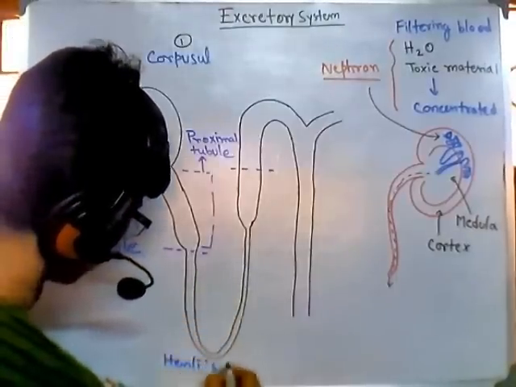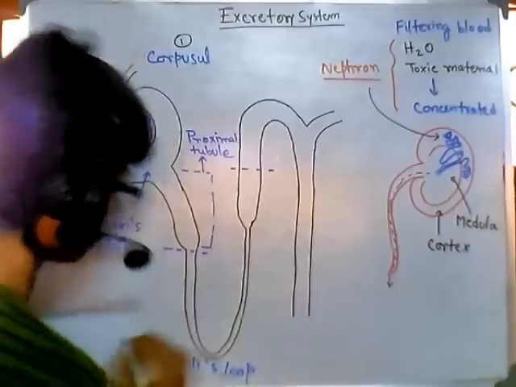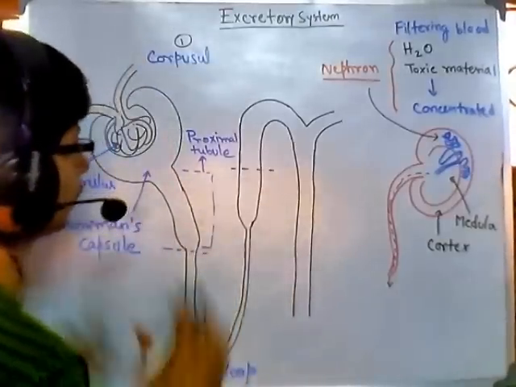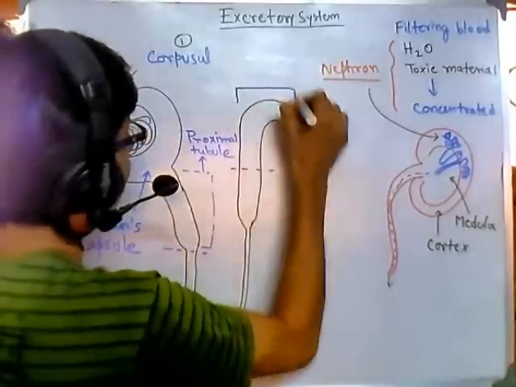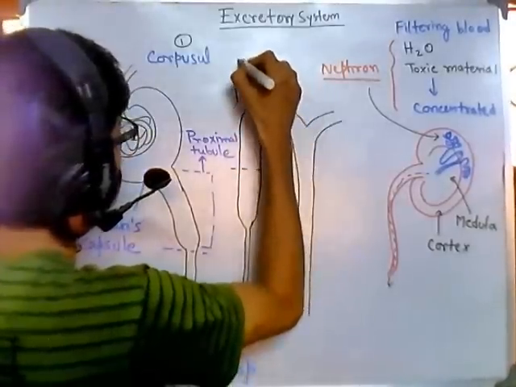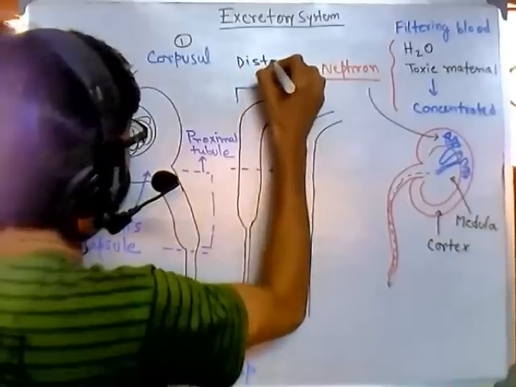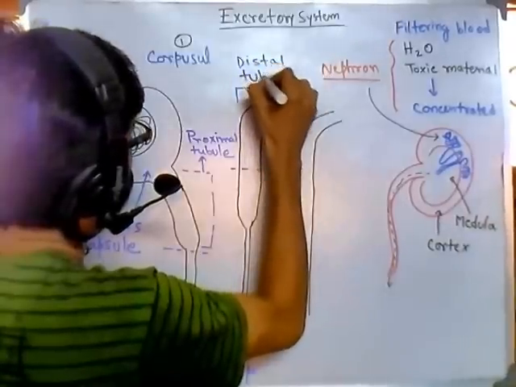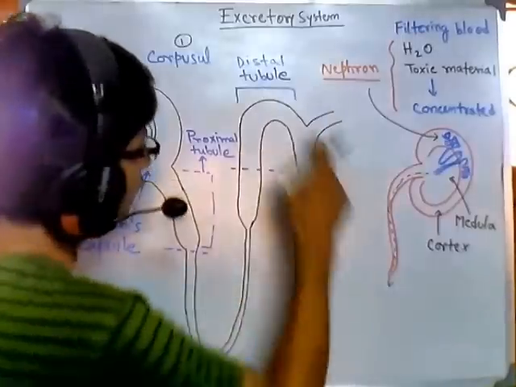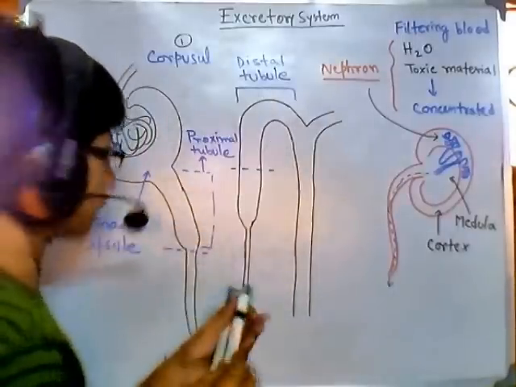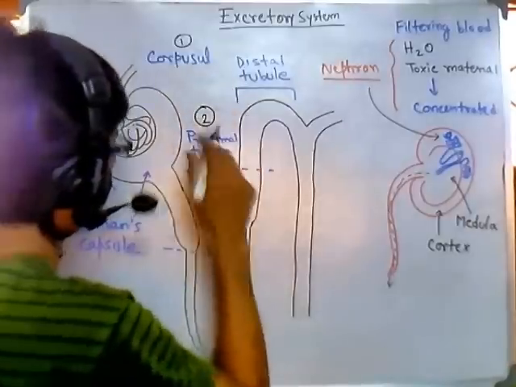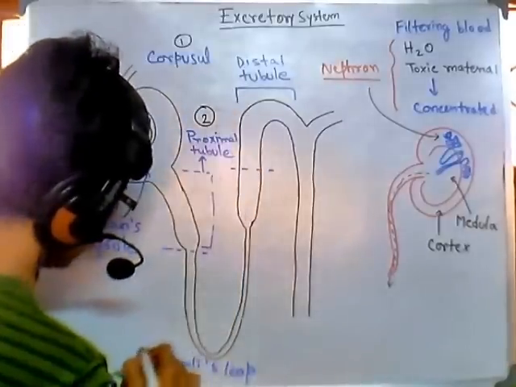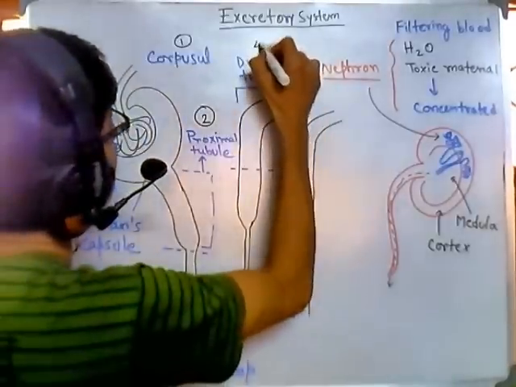Very interesting region of the nephron. Now this part is termed as distal tubule, and finally, so these are the four different parts. Remember I've talked before that capsule, corpuscle, proximal tubule, Henle's loop, and the fourth one is distal tubule.